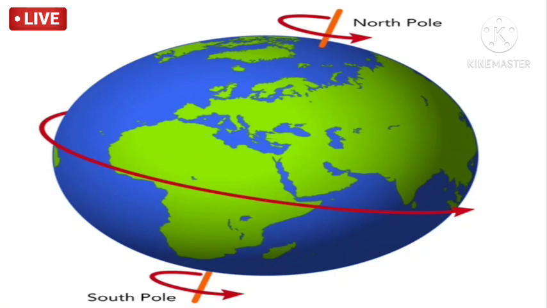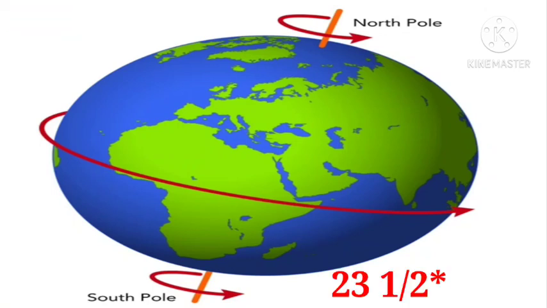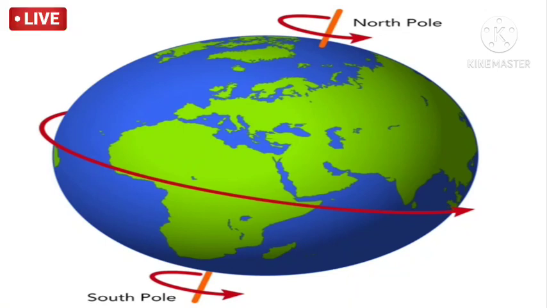So it is an imaginary line drawn from north pole to south pole, and it has a tilt. That means it has some bend. So a tilt of 23.5 degrees is there. Due to this tilt, the earth receives the sun rays differently on the earth.